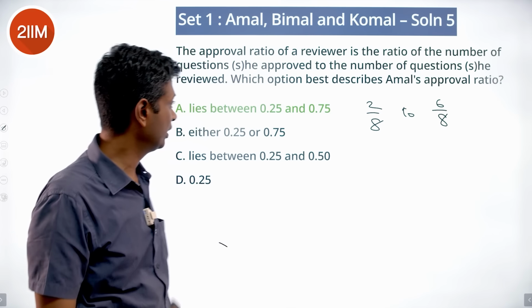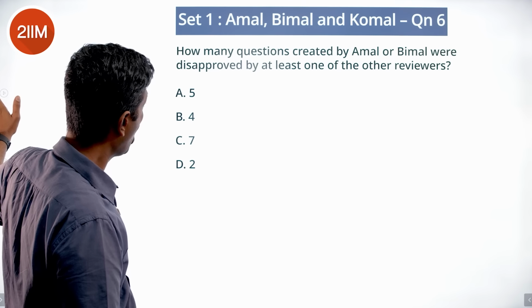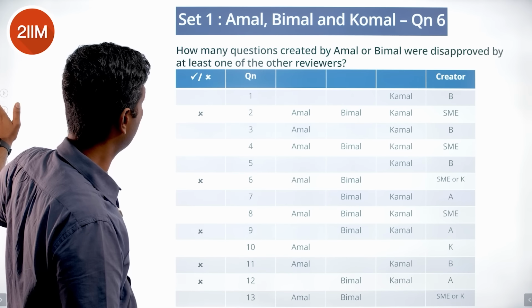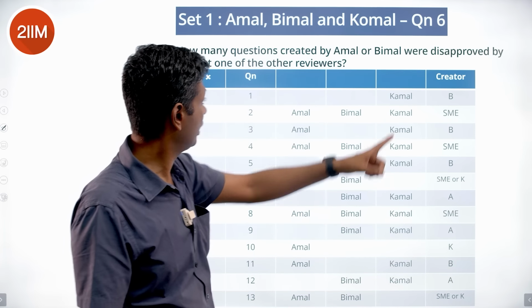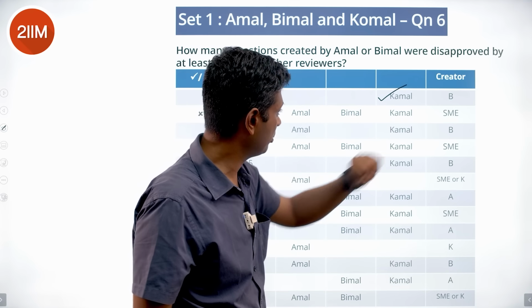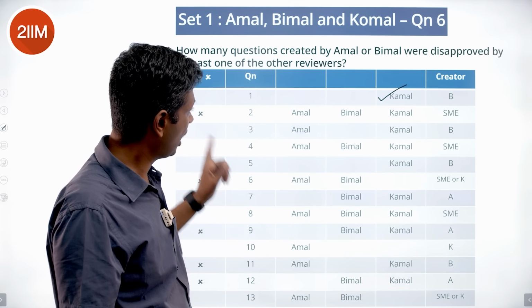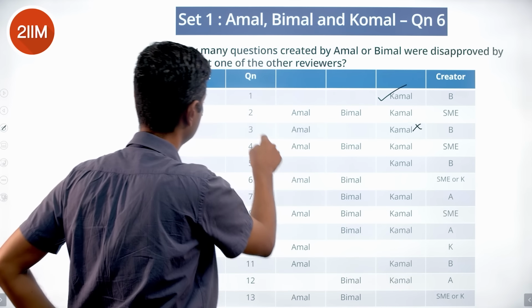0.25 to 0.75. That is the range we're looking for. How many questions created by Amal or Bimal were disapproved by at least one of the other reviewers? This is created by Bimal. This is approved. So not that. This is created by Bimal and been approved, but Komal has disproved it. So this one will count.